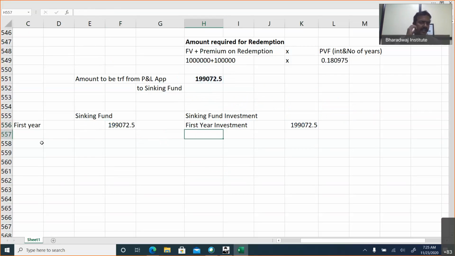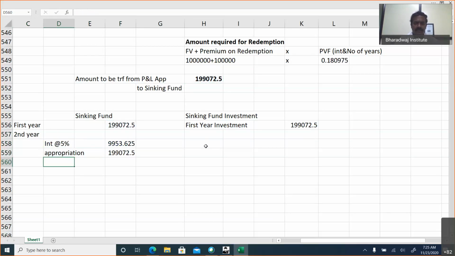Will you get any interest in the first year? No, in the first year we will not get any interest because we start investing from the end of the first year. So in the second year, we'll be getting interest at the rate of 5%. ROI is given as 5%. So this into 5% we'll be getting. And the appropriation from the P&L account will be the same every year.